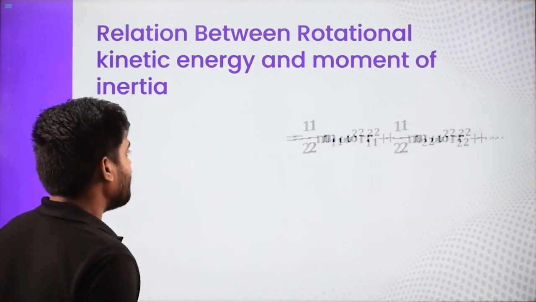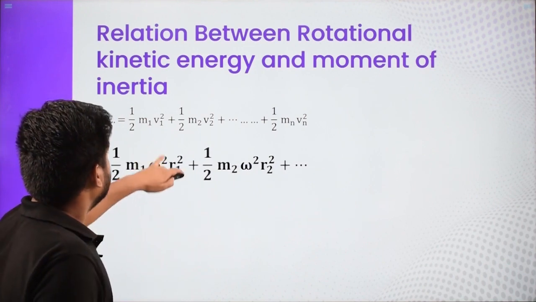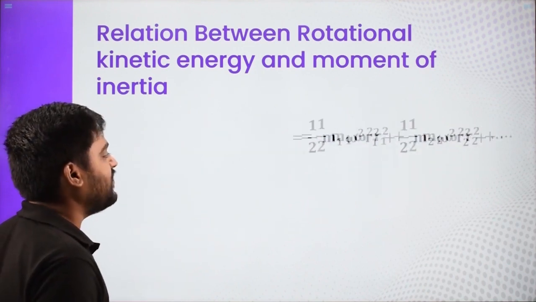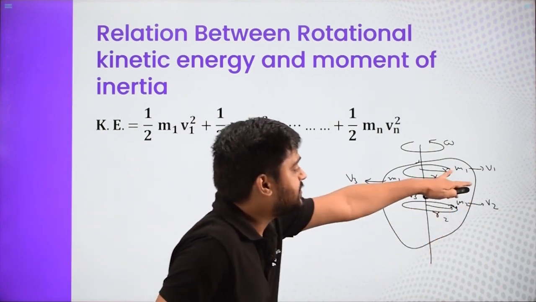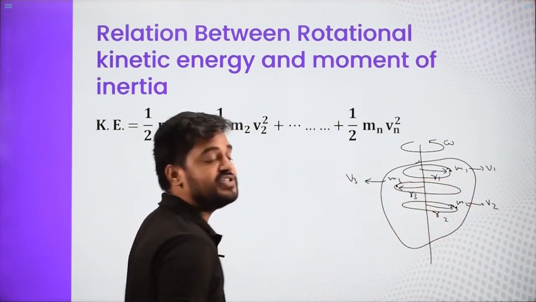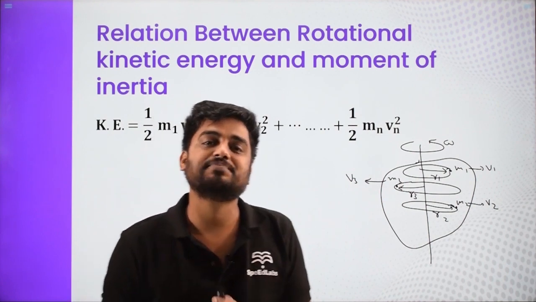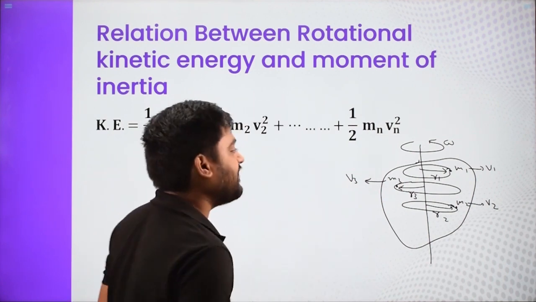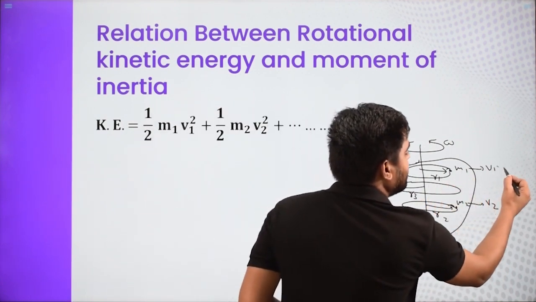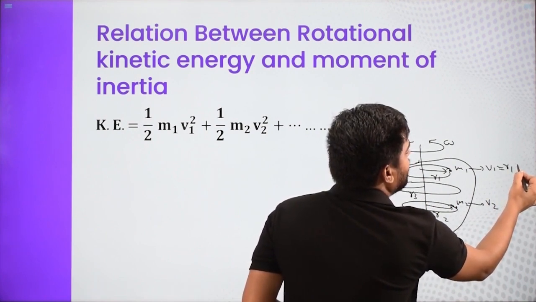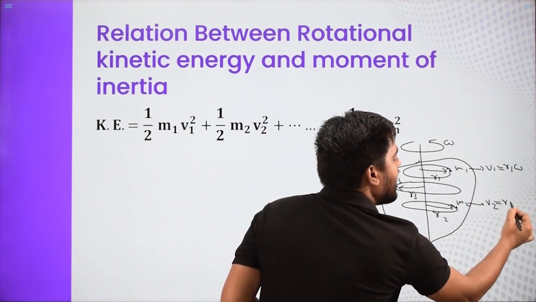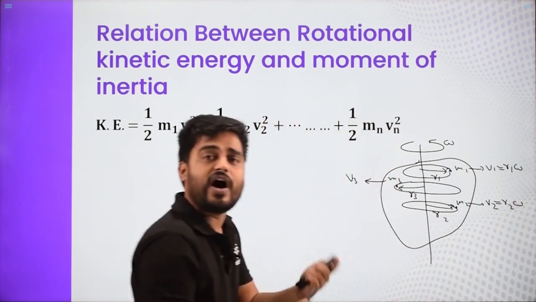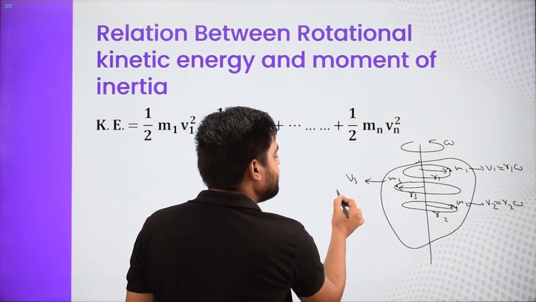Now when I want to write v1, this is how we can do it. First, m1 is performing a circular motion. In circular motion, how can we relate the speed and angular speed? So I will say v1 is nothing but r1 omega. v2 is nothing but r2 omega, because v is equal to r omega; r is different but omega is the same.